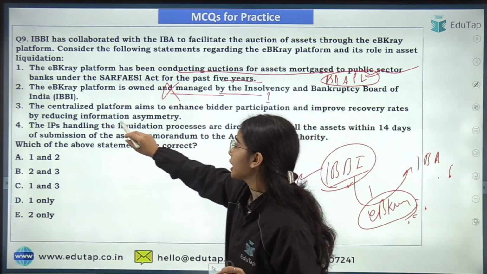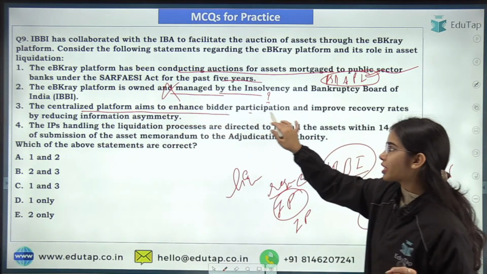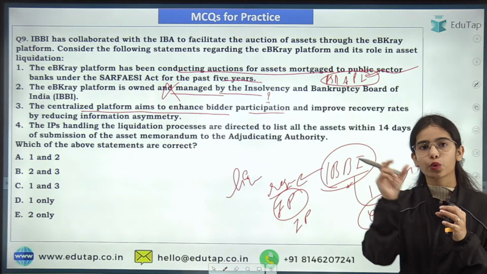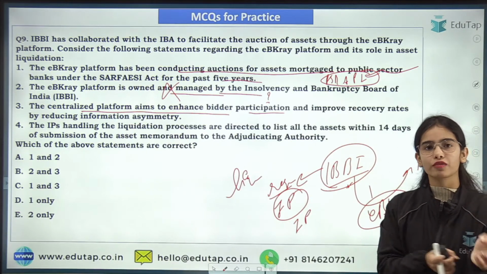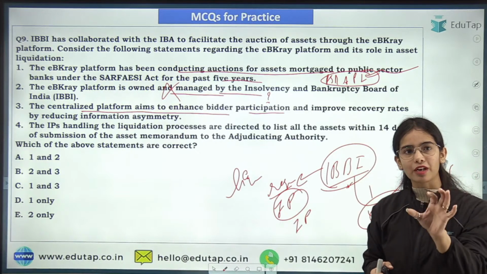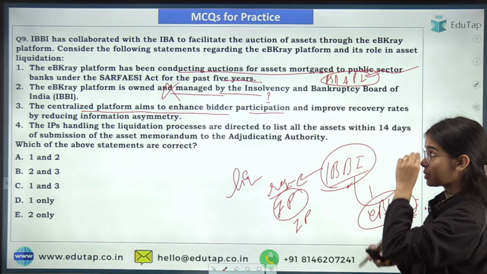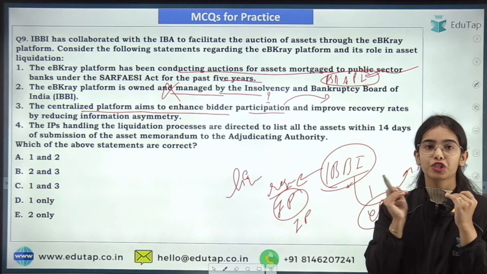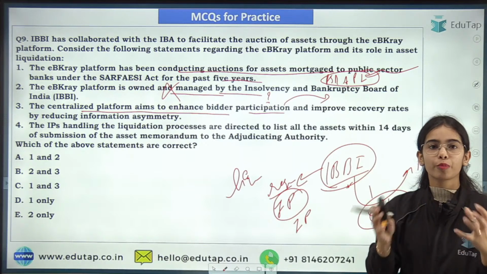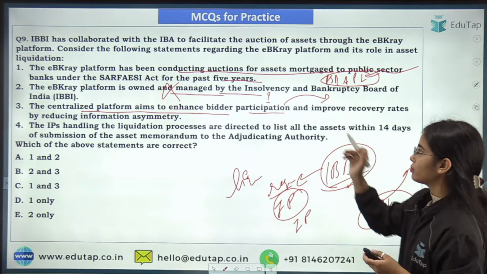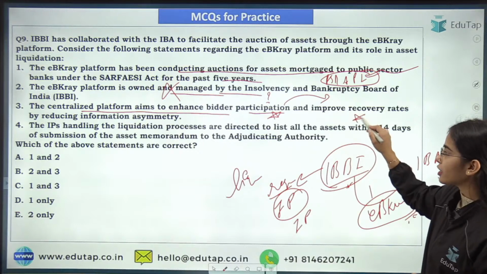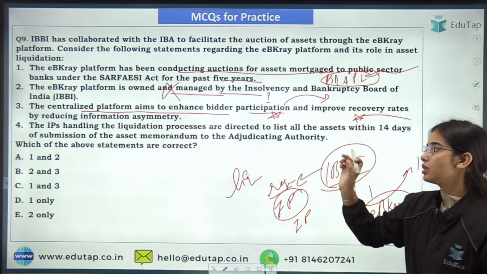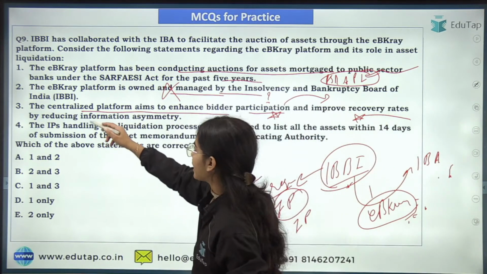Second statement is wrong. The centralized platform aims to enhance bidder participation. So the EB-Grade is a centralized platform because it is going to be a single platform for the auctioning of the liquidated asset. It aims to enhance the bidder participation by providing them more information, by reducing the information asymmetry. So bidder participation will increase and recovery rates will improve by providing more and more information and by reducing the information asymmetry.